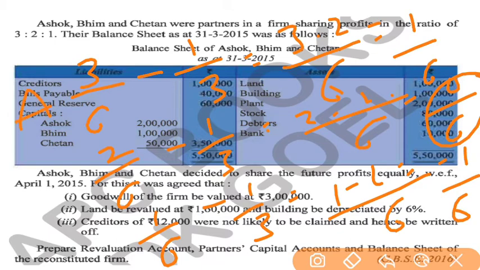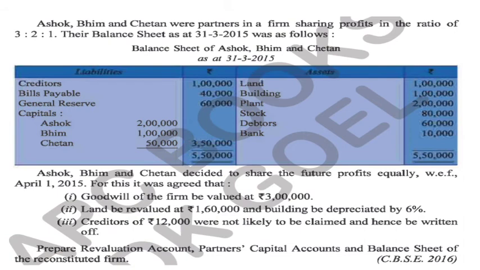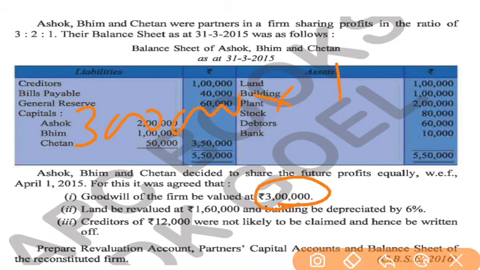So Ashok will sacrifice 1/6 share and Chetan will gain 1/6 share, and Bhim will be on a safer side, he will have no gain or no sacrifice. So 1/6 is gained by Chetan and sacrificed by Ashok. Now we will multiply the goodwill amount with 1/6. So the amount will be 50,000 rupees.